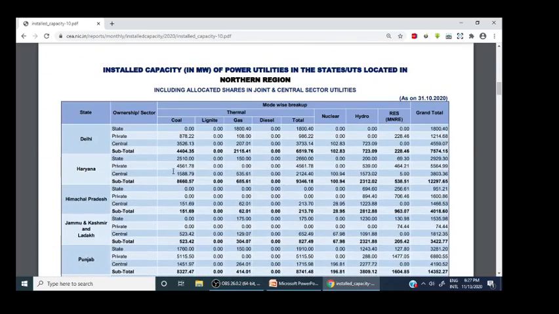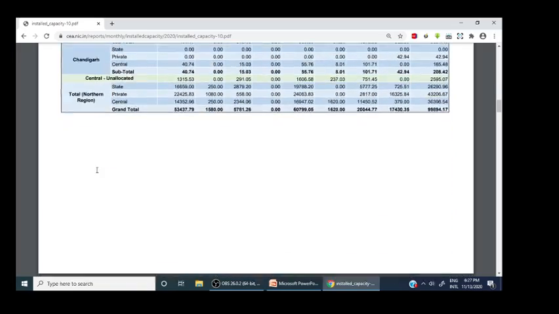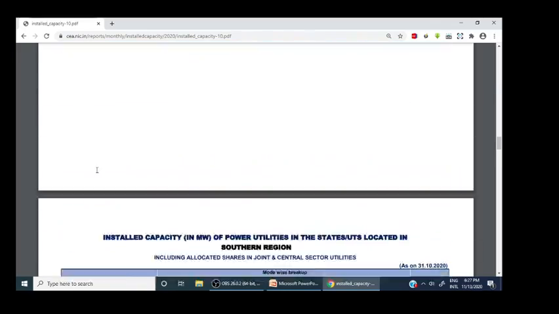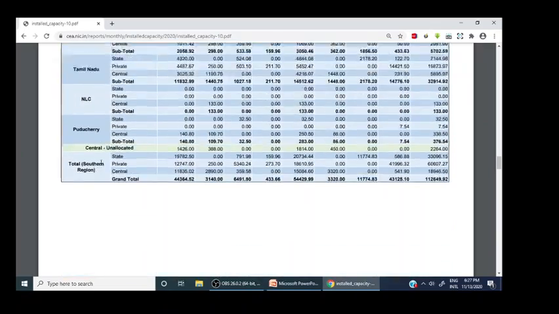So the second page is given state wise. So Delhi, Haryana, this is state, second is private, third one is central, and total, that is subtotal. This is state wise. Andhra Pradesh.